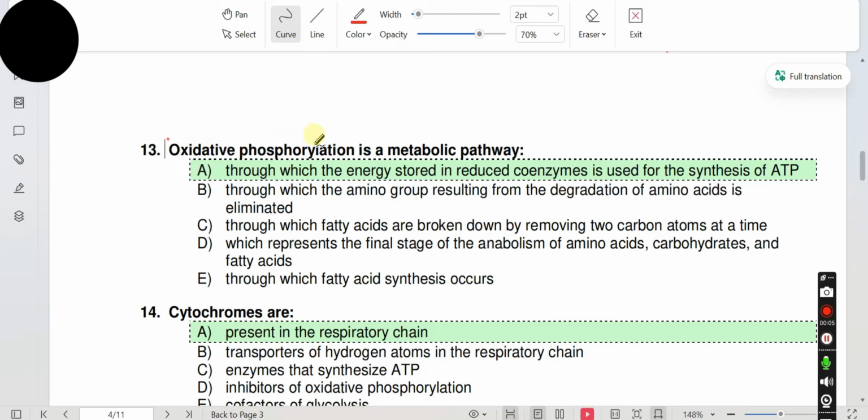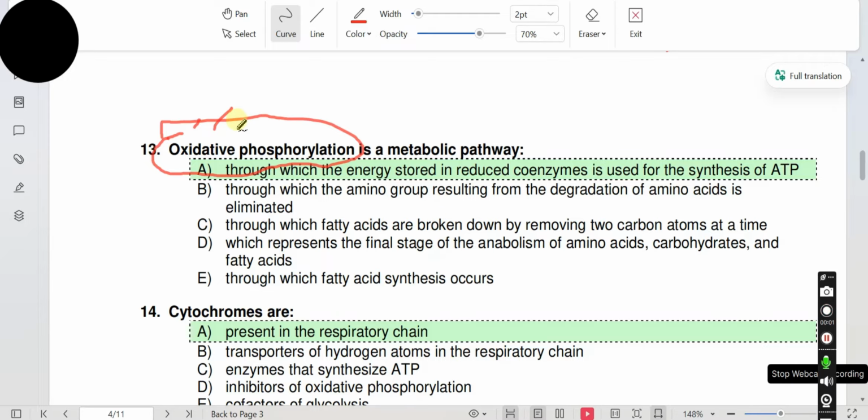Oxidative phosphorylation is a metabolic pathway. Option A, through which the energy stored in reduced coenzymes is used for the synthesis of ATP. We know that oxidative phosphorylation is the last step of the respiration process. This process occurs in the inner mitochondrial membrane.